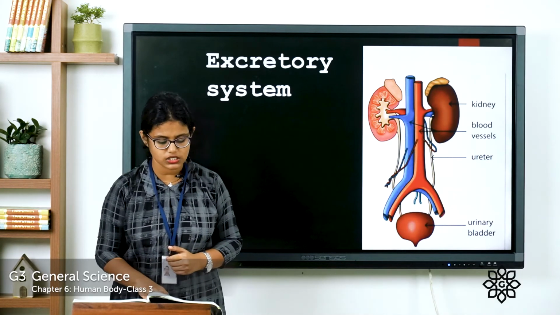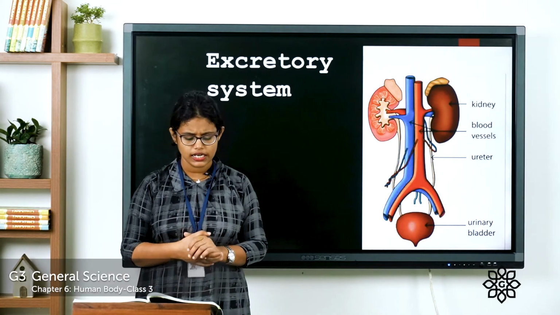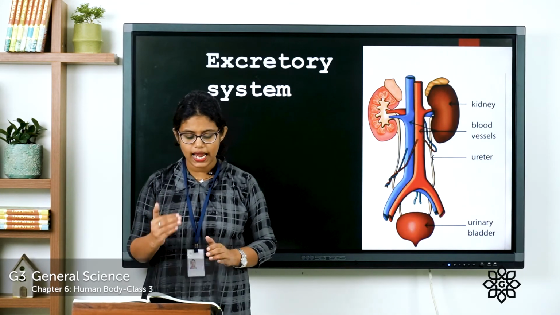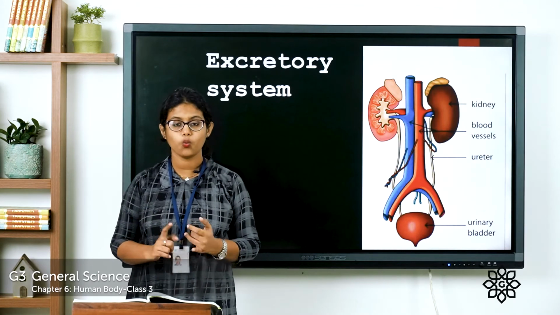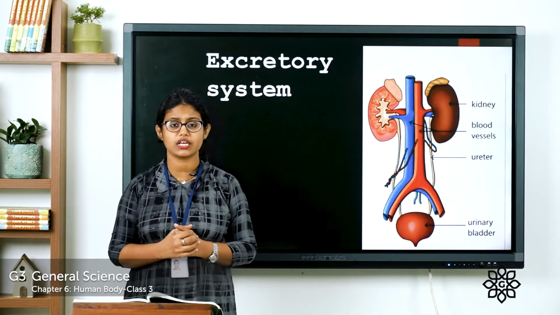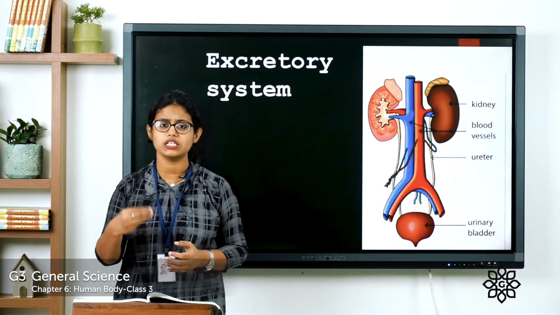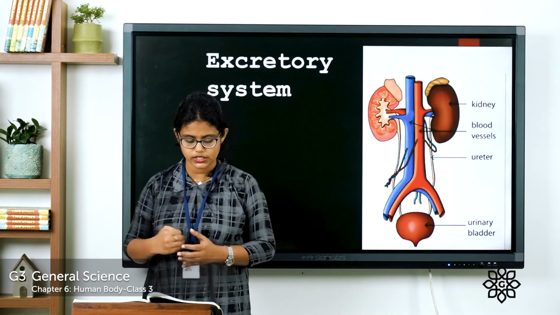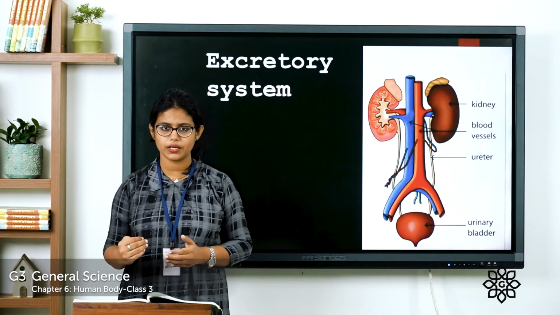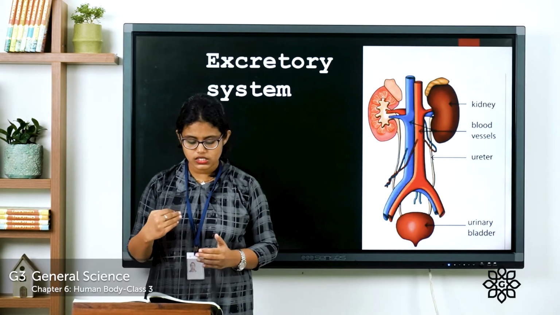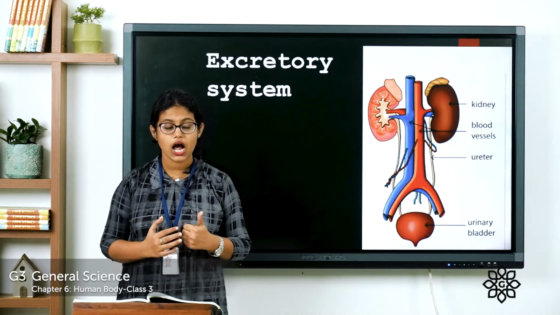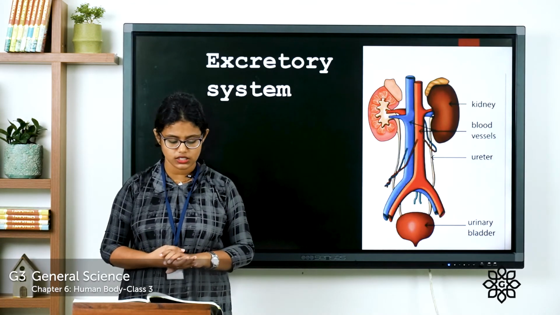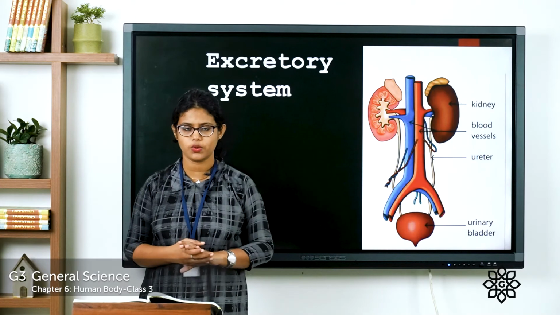Coming to page number 62, there are some questions given. Let's mark the correct answers. Tick the correct word. The air enters lungs through windpipe or foot pipe. So what is the right answer? It is the windpipe. Second one, from the mouth, the food passes into the foot pipe or food pipe. Right. Third one, the circulatory system is made up of heart and blood vessels, or foot pipe, stomach and intestine. So what is the answer? The answer is heart and blood vessels.